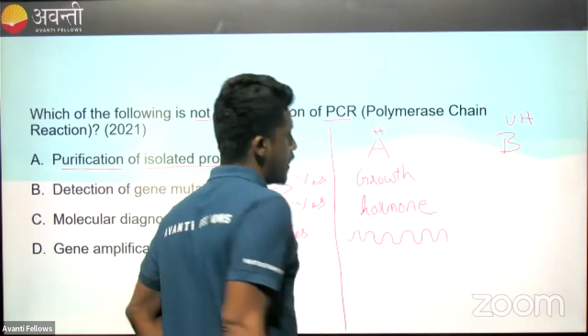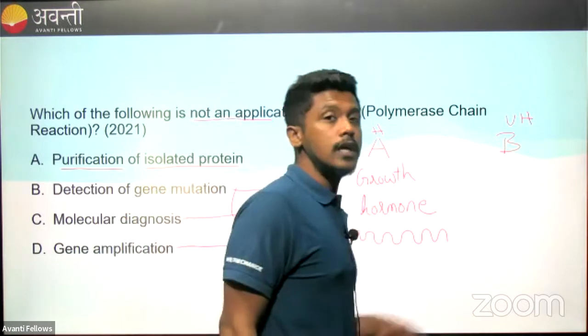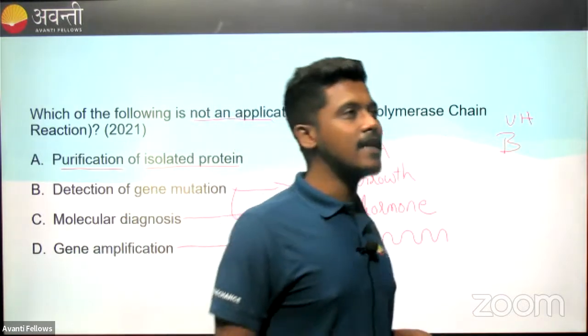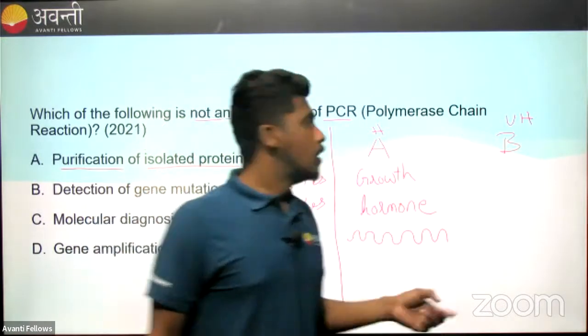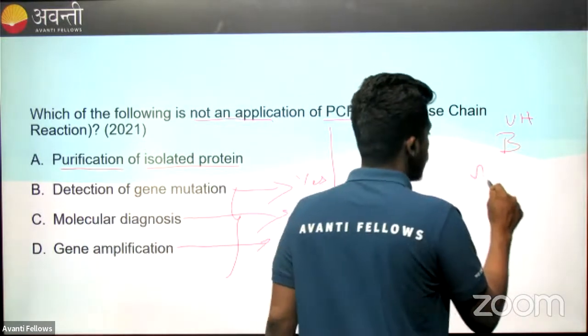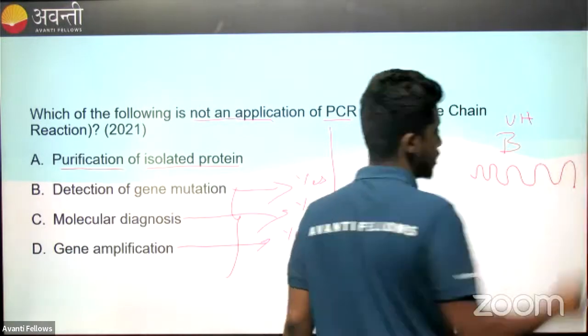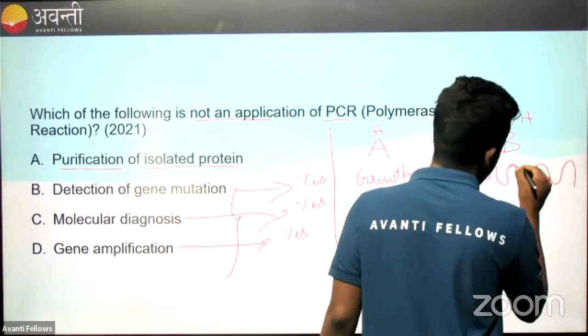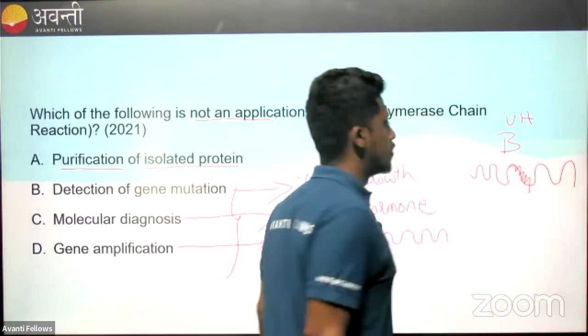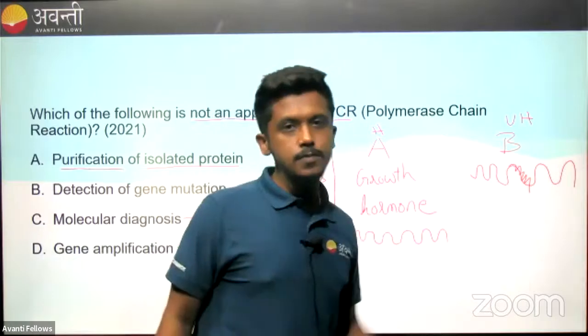Now let us say that B has a mutated growth hormone gene and has gigantism or dwarfism. The gene sequence must be altered or mutated for him to have such a disorder, correct? Overexpression or underexpression will happen. Let's say this part of his gene is mutated.